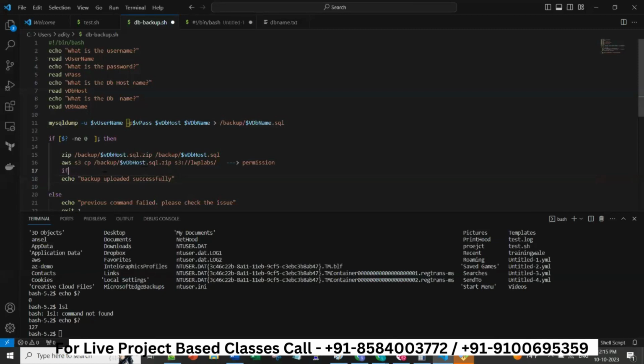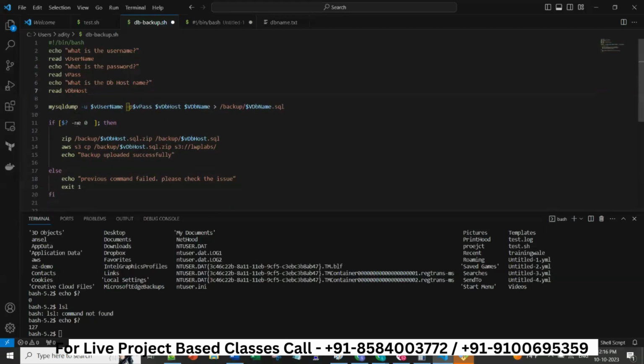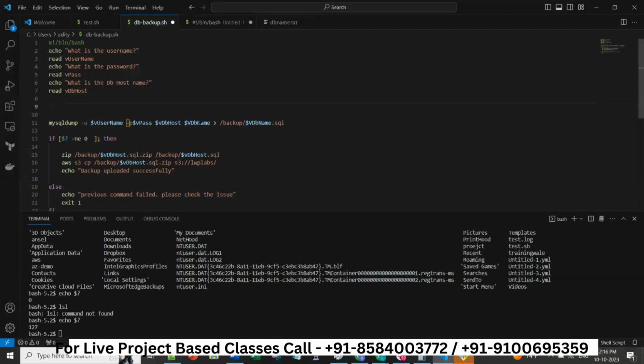So for now, we'll keep the script a little bit more complex. Here we are taking the database name, but now we will not take the database name from the customer. We know that there are multiple databases in this particular host. We are going to take a backup of all of them one by one.